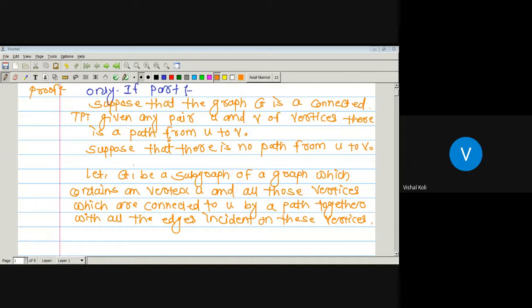Okay, since here we have supposed that there is no path from vertex u to v, it means that there are at least two subgraphs for a graph G, that is G1 and G2. Here we have considered G1 to be a subgraph of a graph G which contains vertex u and all those vertices which are connected to u by a path together with all the edges incident on these vertices. As there is no path from u to v, v is not a member of this G1.